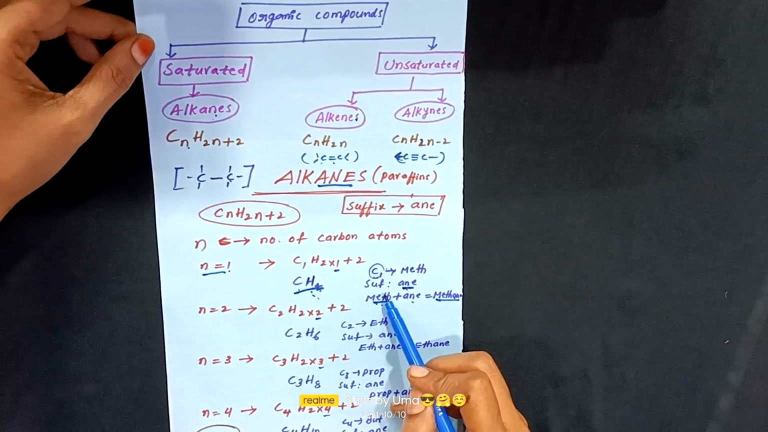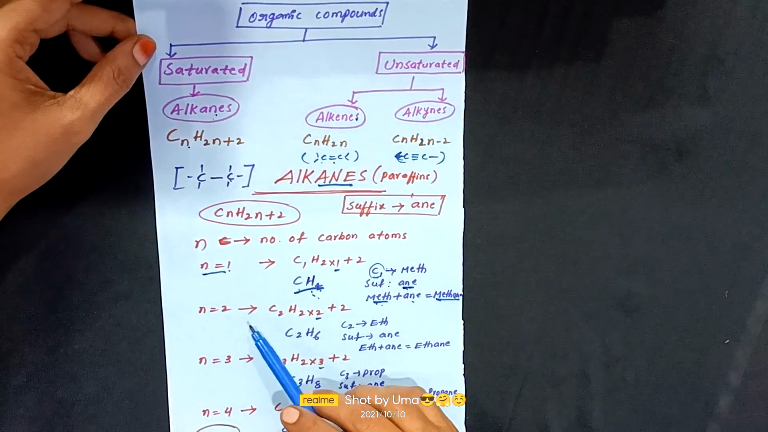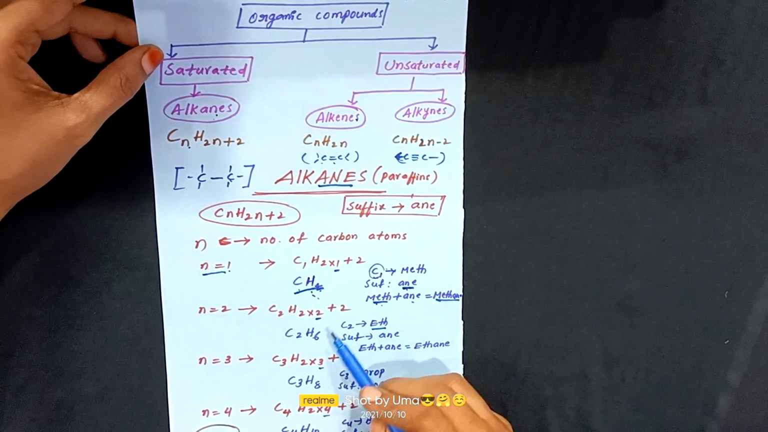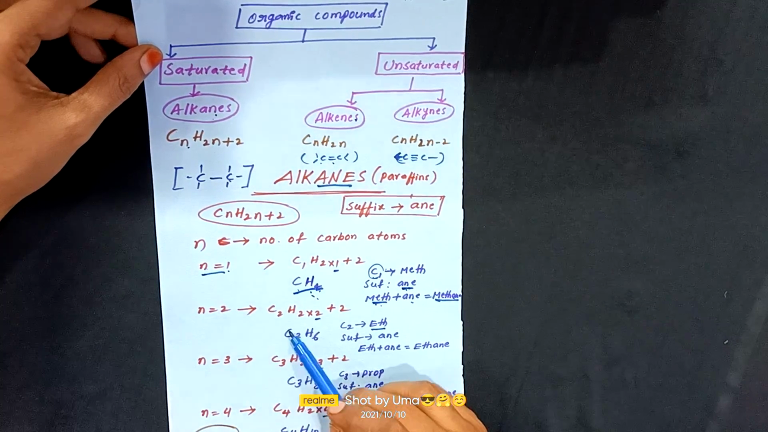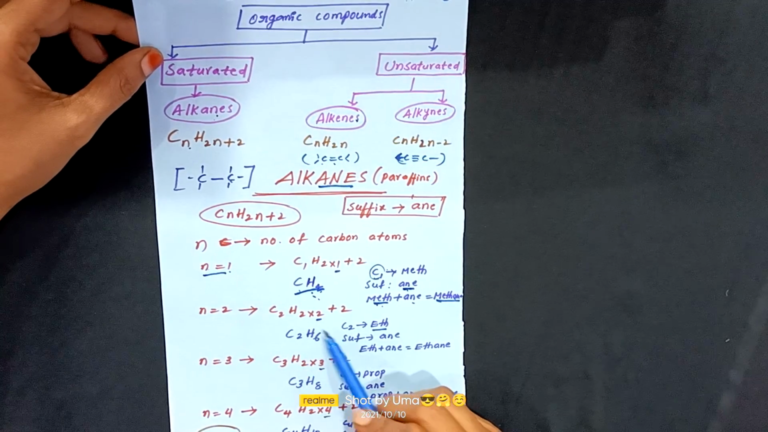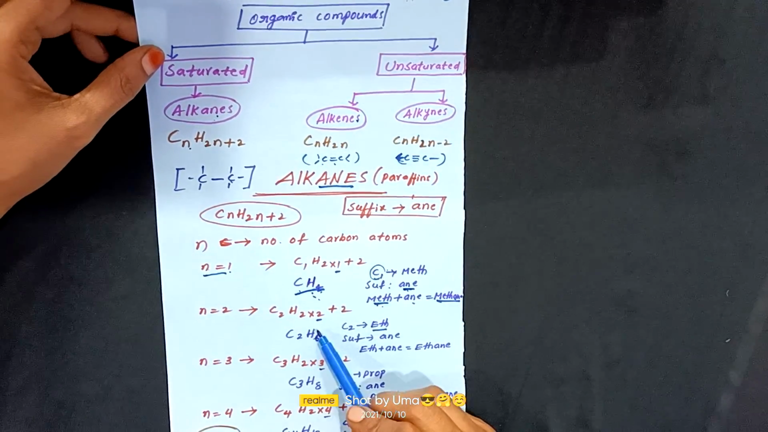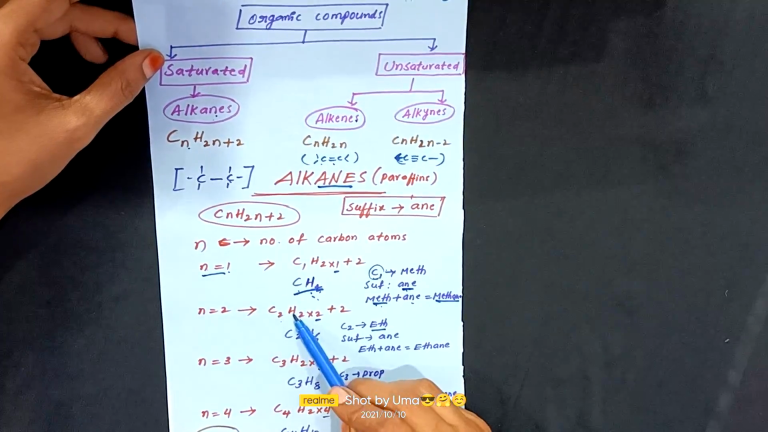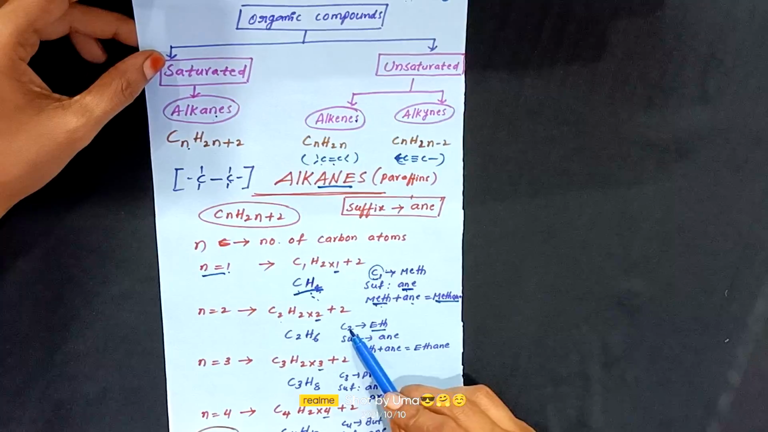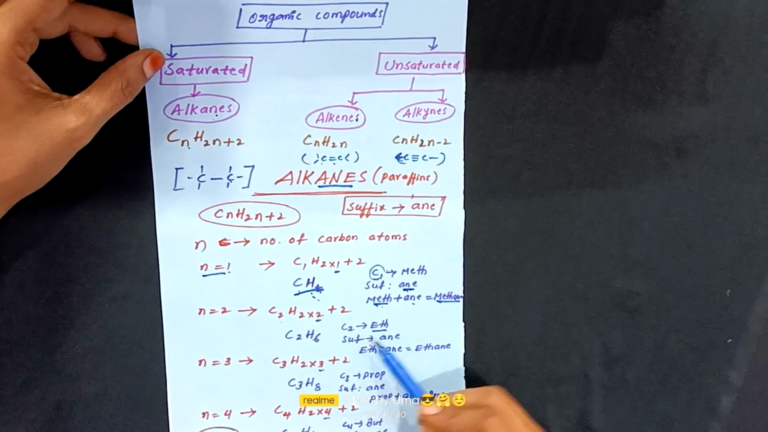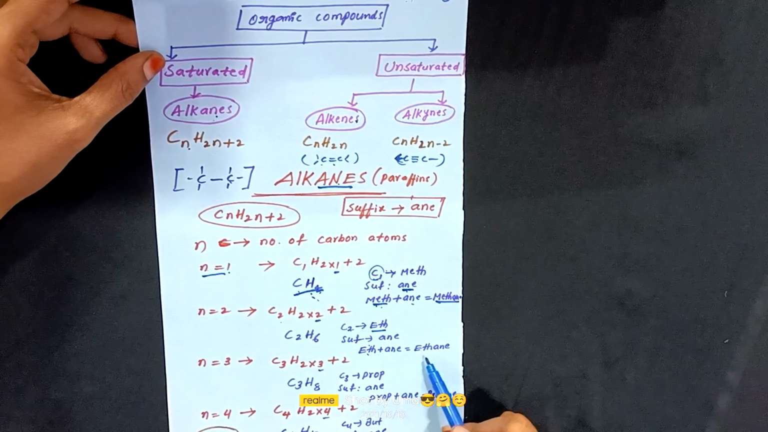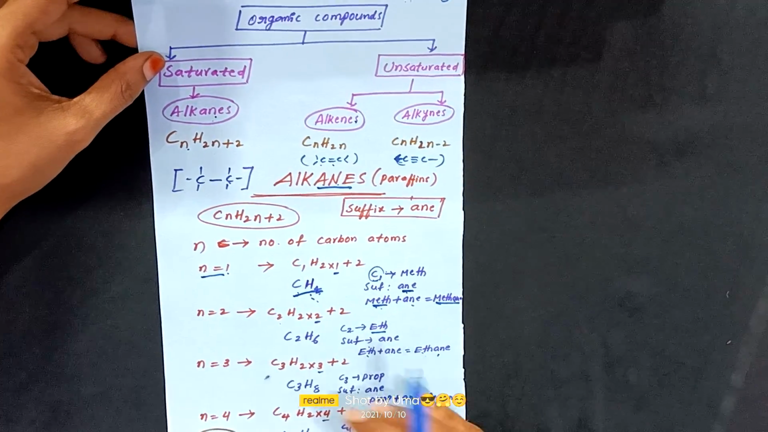In the same way, if n equal to 2, that means eth. Substituting n equal to 2 into this formula, we get the name and also the formula of the compound. C2H2 into 2 plus 2 gives C2H6. So C2 represents eth and the suffix is ane. That's why eth plus ane gives ethane, the full name of the compound.